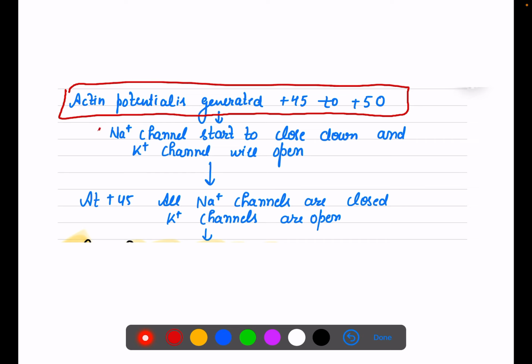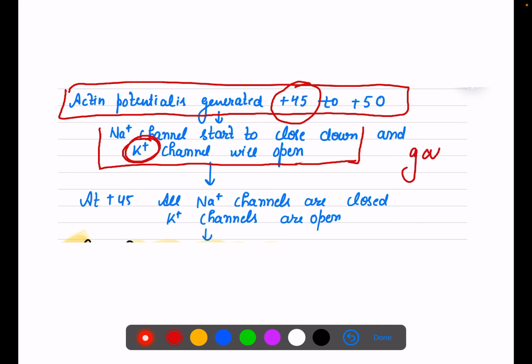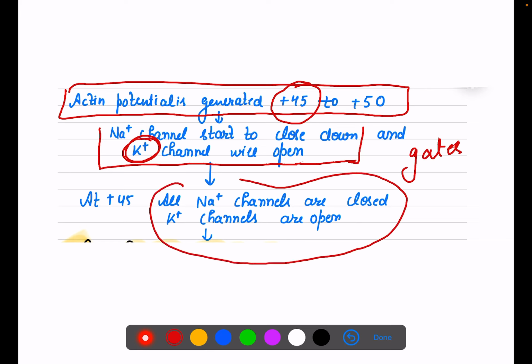So the moment it reaches 45, the sodium channels start to close down and the potassium gates will open. What is the conclusion? All the sodium channels are closed now at plus 45 millivolt and potassium channels are opened. That is when action potential is generated.